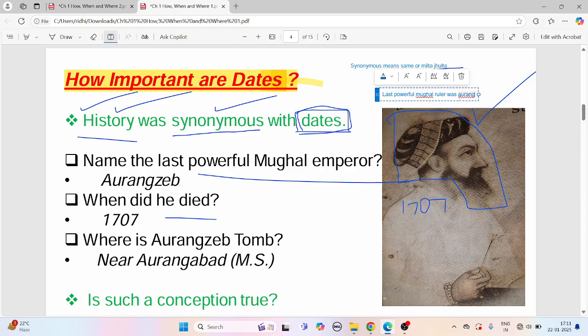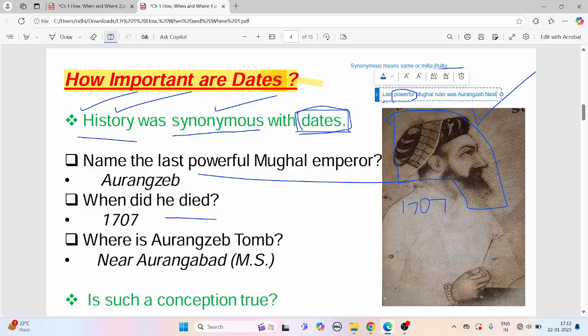Who was it? Aurangzeb. He was the last one. Powerful. That's why I specially used this word. Aurangzeb, the last powerful Mughal ruler. What does powerful mean? Powerful means shaktishali, strong. He was the last powerful Mughal ruler, who had a lot of power.